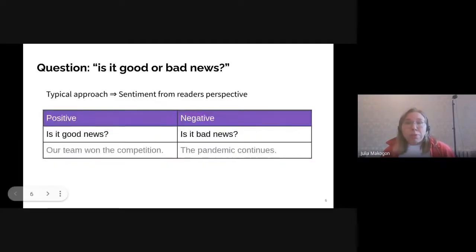And what about the intuition about news annotating for sentiment? When people think about news articles, it's natural to start with the question, is it good or bad news? Some document-level sentiment corpora were annotated this way, bringing the main focus to the reader's perspective. Let's try it. If we ask, our team won the competition, is it good news? Yes, we mark it as a positive sentiment polarity. If we ask, the pandemic continues, is it good or bad news? We say, yes, it's bad news, and we mark it with negative sentiment polarity.